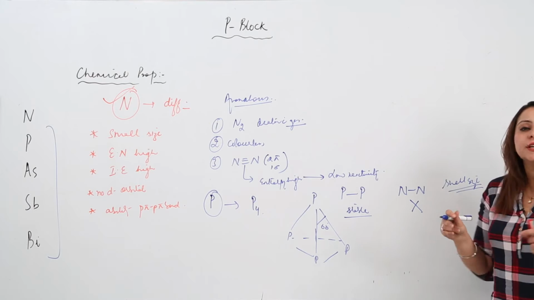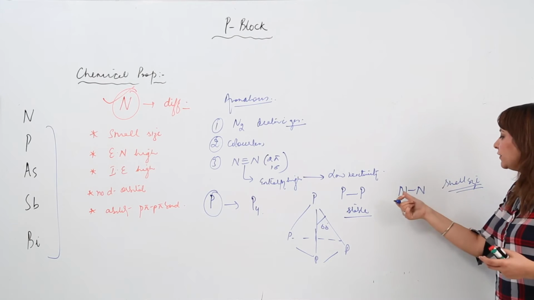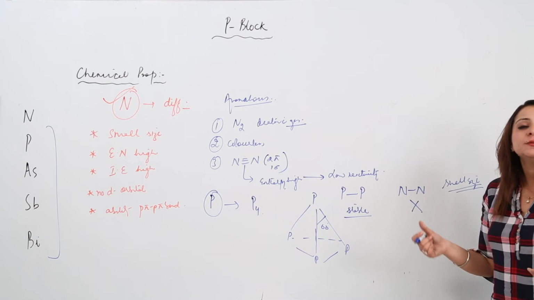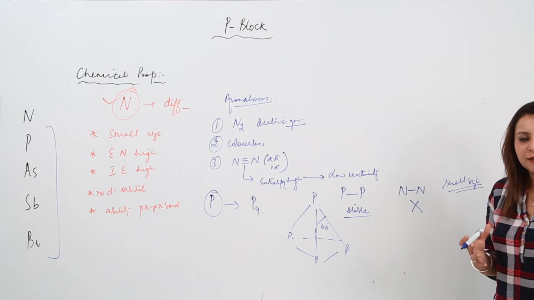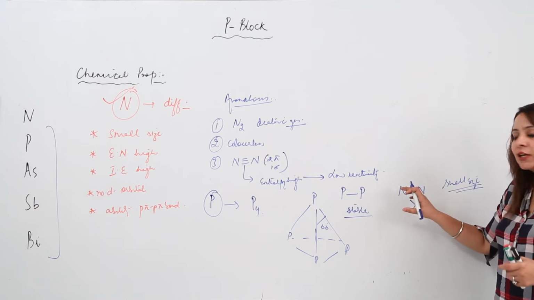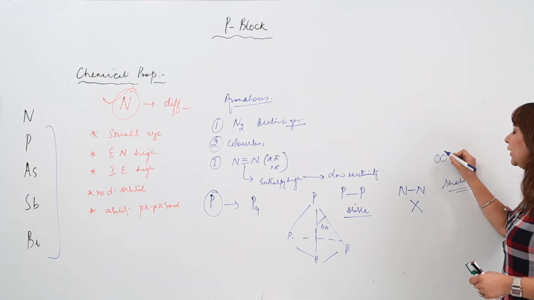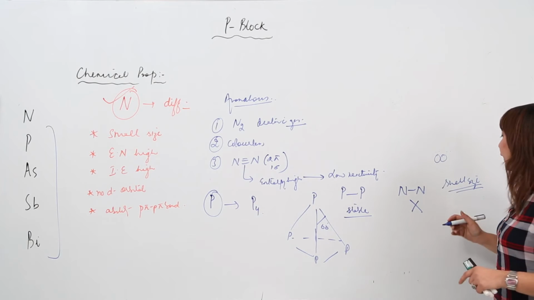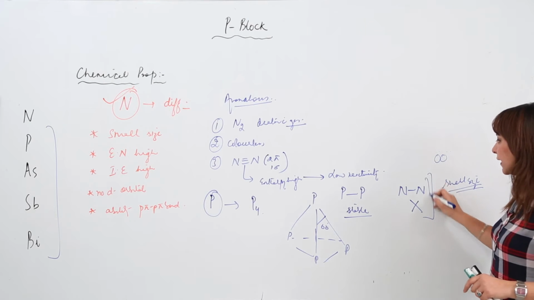Due to this, if we talk about interatomic interactions, there is repulsion between the non-bonded electrons. There is more repulsion between the non-bonded electrons because the atoms are of small size. When they are small, obviously they will be closer to each other, and the non-bonded electrons face a kind of repulsion, due to which this single bond is not stable and does not exist as such.